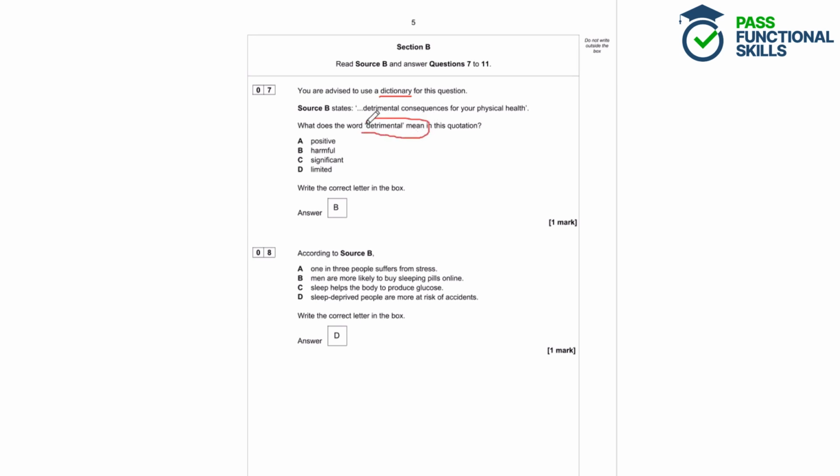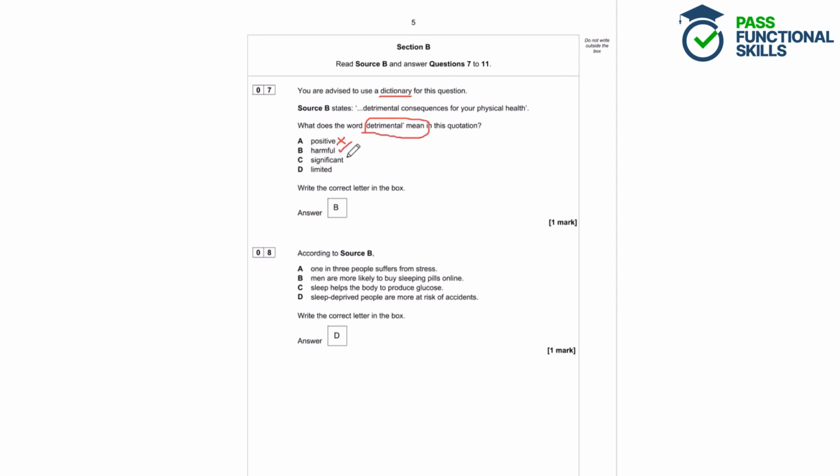So we're going to look that up in the dictionary, and we will see that it means causing loss or injury, damaging or harmful. So it's definitely not positive, that is the opposite, and it is harmful. It is causing loss or injury, and it is damaging. So harmful and detrimental mean the same thing.